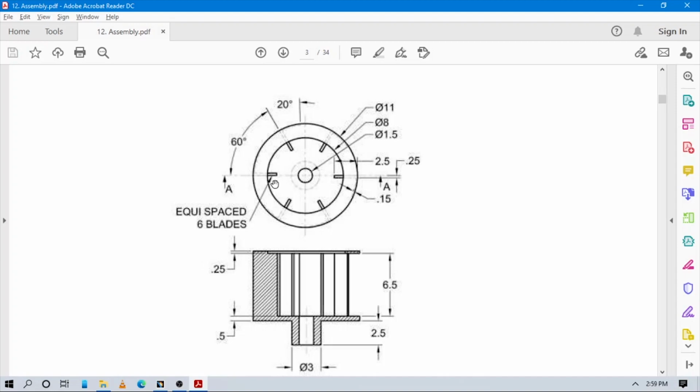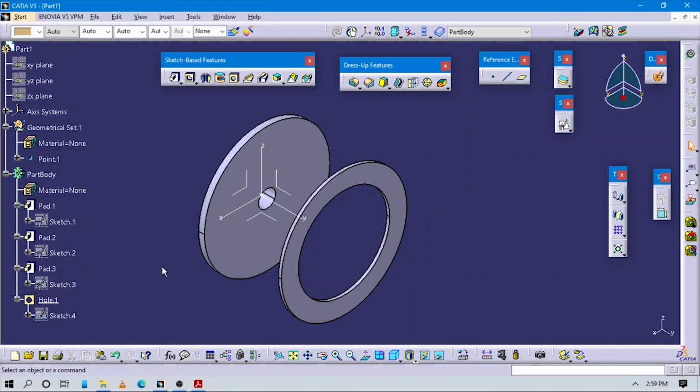Now let's move on to create the next part. First of all, we are creating these six equally spaced blades. So let's start to create this blade.